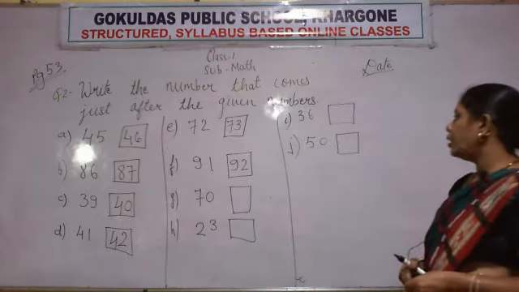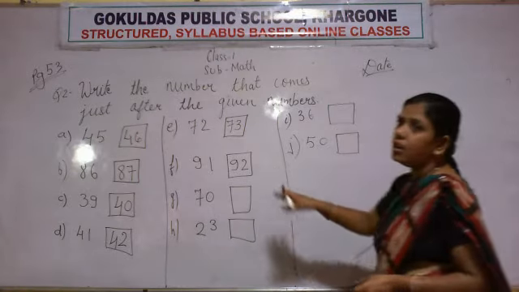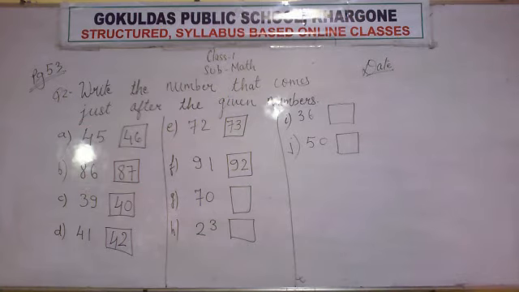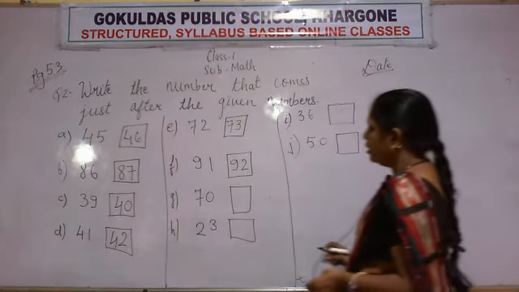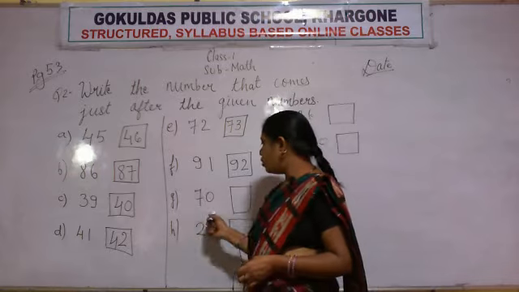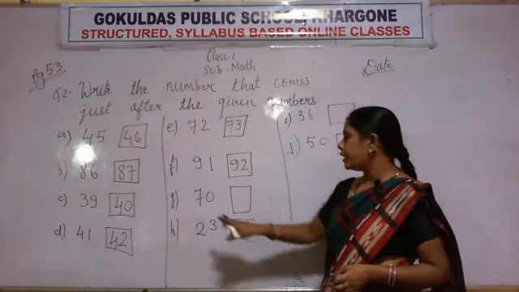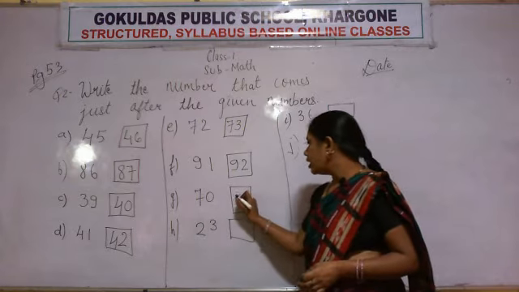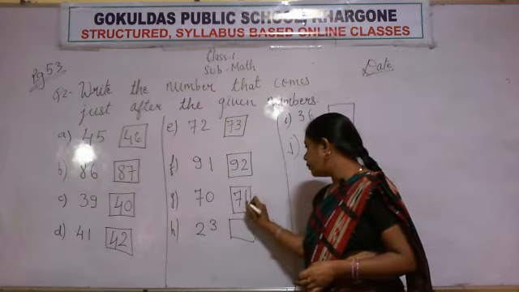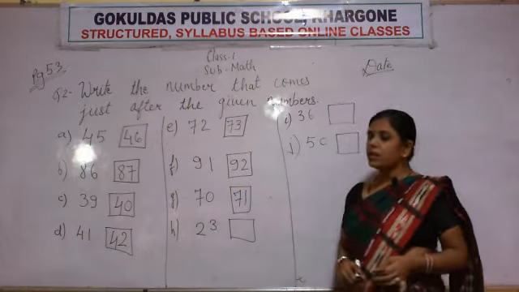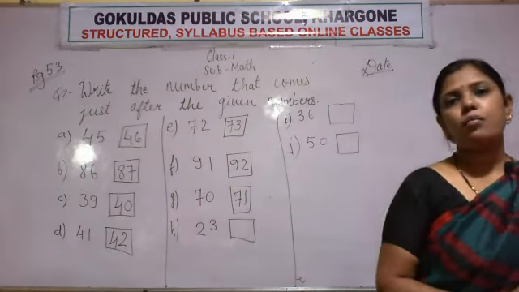So write 92 in the box. Now see what is the next number. The next number is 70. And the number that comes after 70 will be 71. So write 71 in the box.